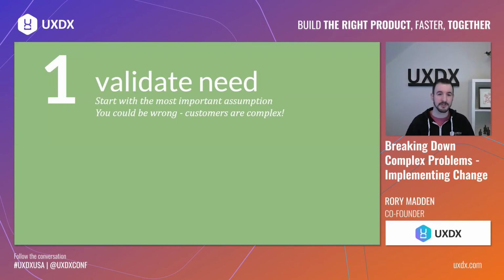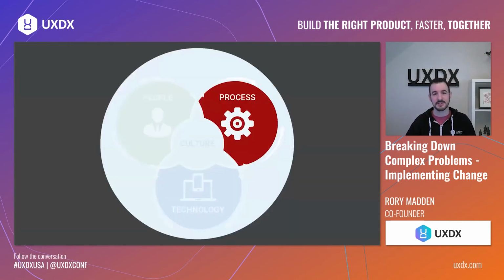So the first tip, I guess, of breaking down a complex problem is to validate the need. We want to make sure that we're not building and then supporting features that aren't being used and aren't delivering the value. And the reason why it's complex is customers are complex. So let's talk about process.